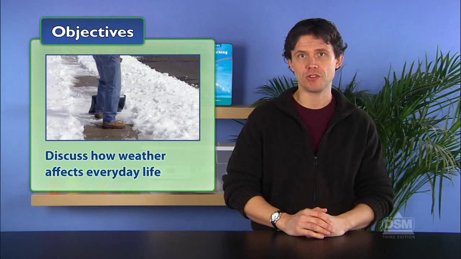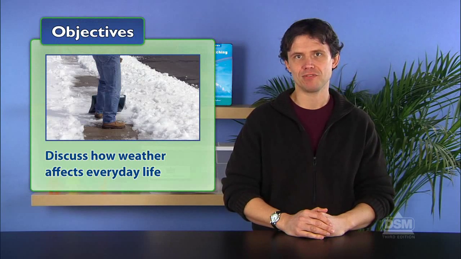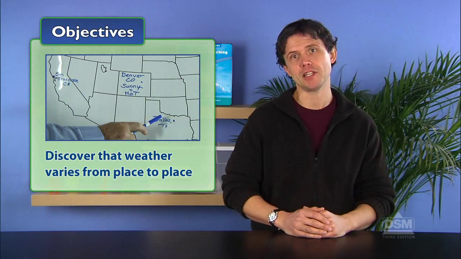In Activity 1, What is Weather?, students discuss the phenomenon of weather and its effect on their lives. Students first observe, describe, and discuss the weather and how it affects everyday life. Students also observe that weather changes from day to day, then discuss seasonal weather changes, and finally discover that weather varies from place to place.